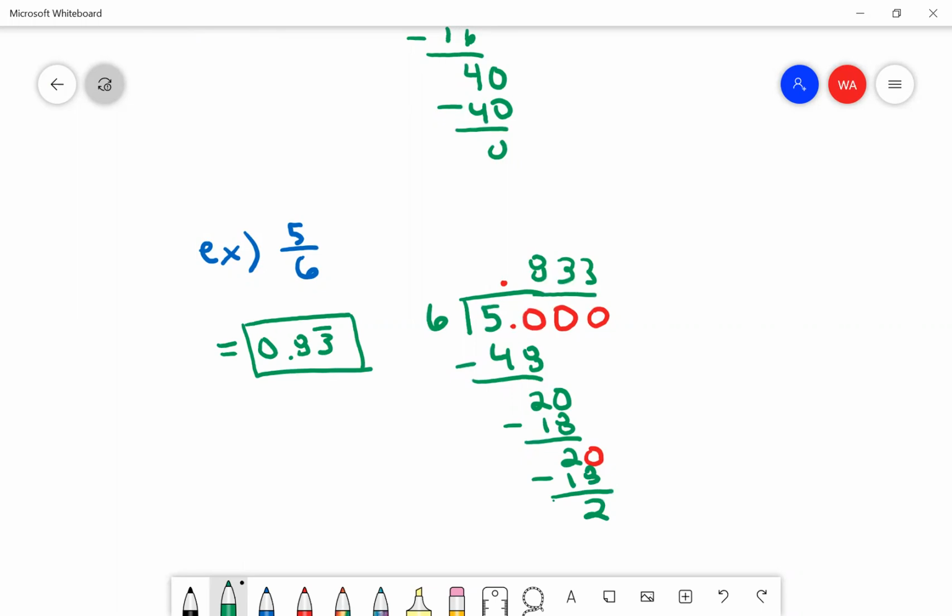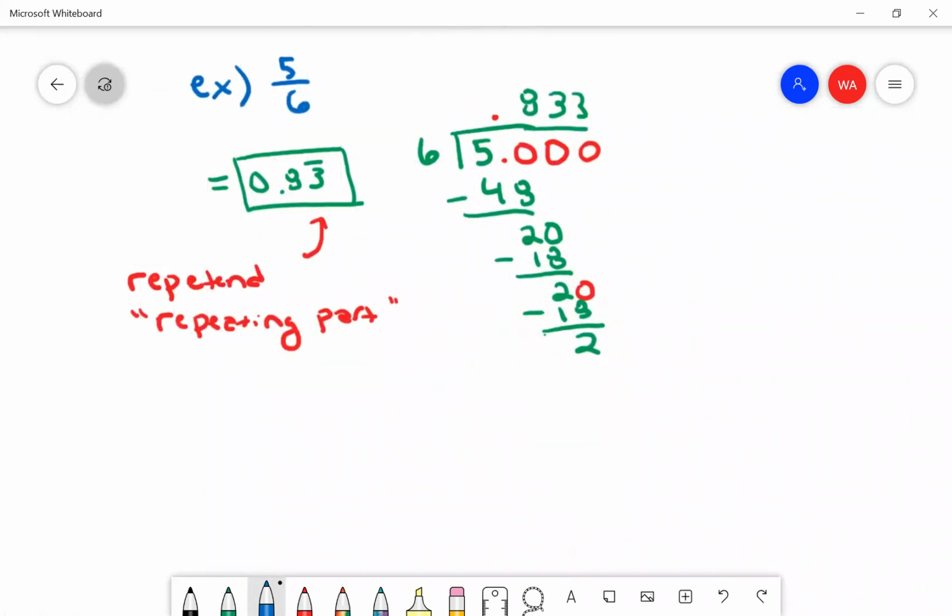They call the part that repeats, by the way, the repetend. I'm going to write that down. The repetend. That is the repeating part. So that's the part that's under the bar when we write our little bar to indicate a repeating decimal.